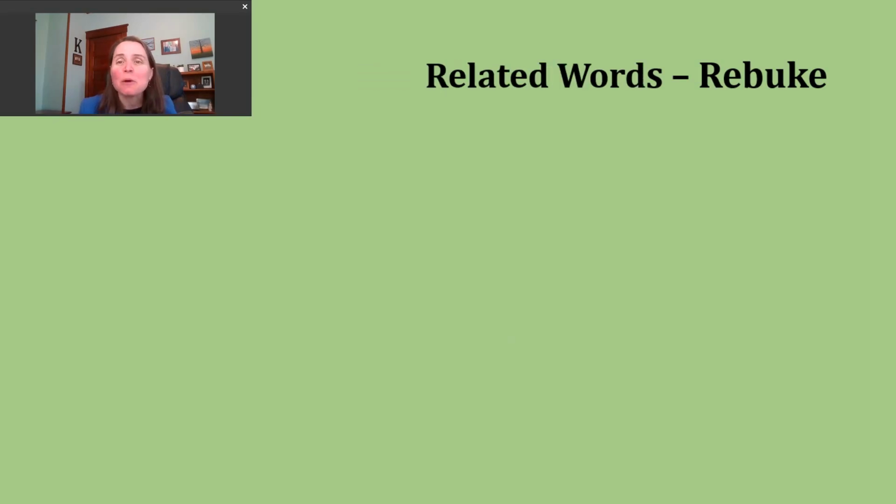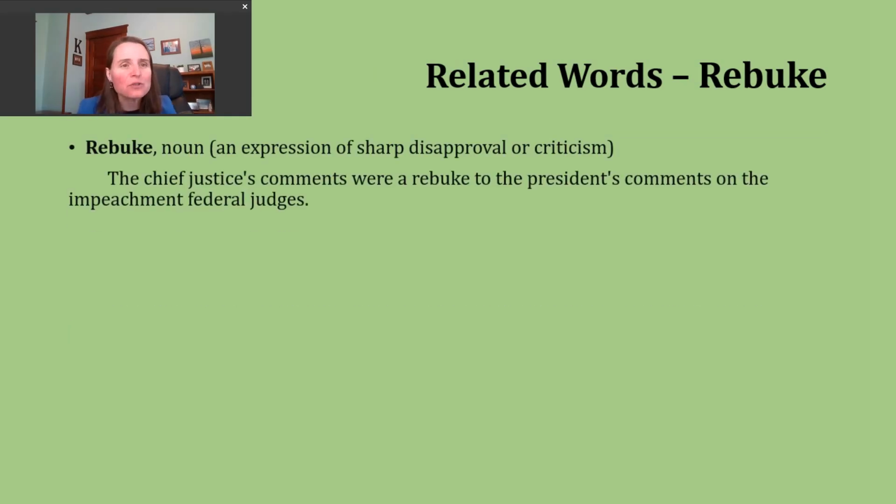Now, let's spend a moment looking at some words that are related to our verb rebuke. And the first word we'll discuss today is just the noun form of this word. The noun rebuke has the exact same spelling and the exact same pronunciation as our verb. As a noun, it refers to an expression of sharp disapproval or criticism.